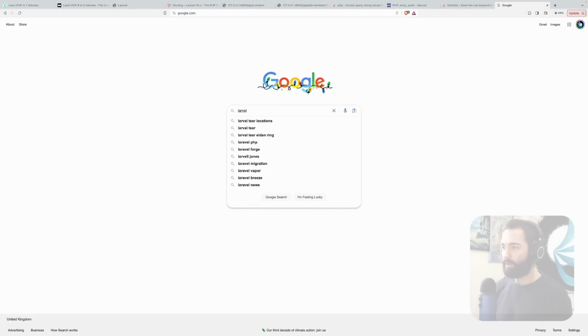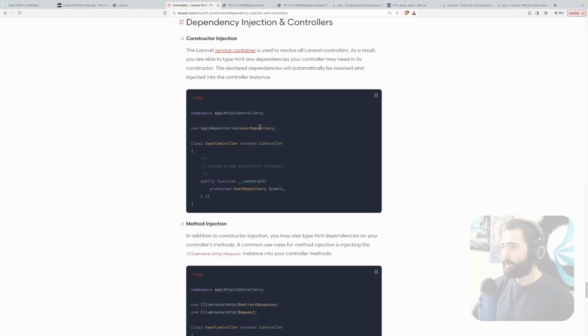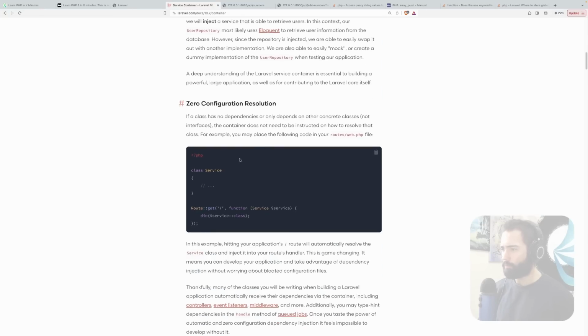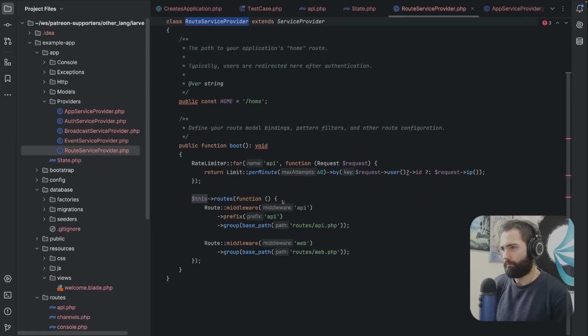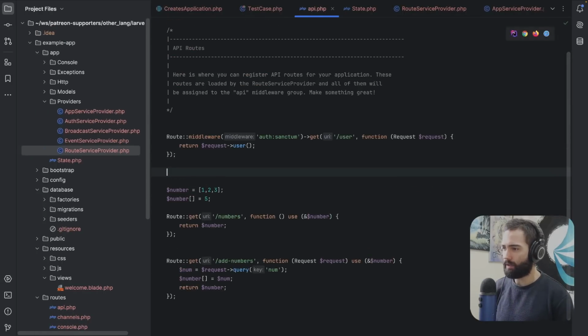So Laravel tier locations, Laravel global state. There we go, right at the bottom. Dependency injection and controllers are injecting this, and then under this we'll be able to find this. Okay, perfect. I like this. Zero configuration resolution. I am gonna create some kind of service and I can inject it. Okay, now we're talking. Maybe that's where I went wrong, right?